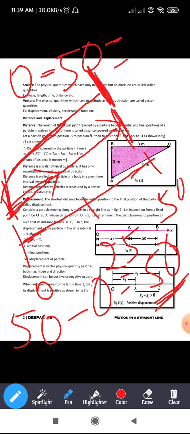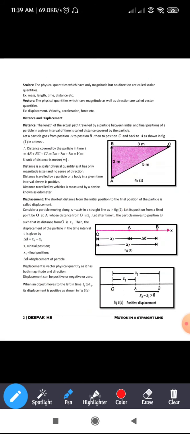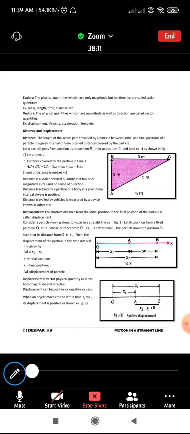It comes out to be negative, right? Hence this is an example of negative displacement. Similarly, if a body moves from 0 to 50, and again from 50 to 0, this is an example of zero displacement. So this is regarding positive displacement, negative displacement and zero displacement.